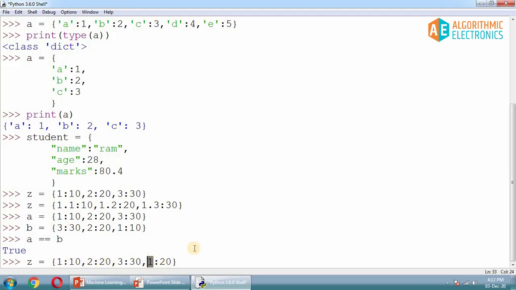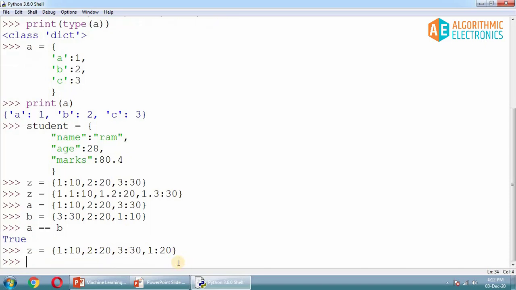So when I say duplicate elements, it is not related to the value, it is related to the keys. It will not allow duplicate keys. More precisely, in this particular scenario, I'll say the dictionary does not allow duplicate keys, but 2 different keys can have the same value. That is perfectly fine in the case of a dictionary. We'll see that shortly. So here the key is duplicate.